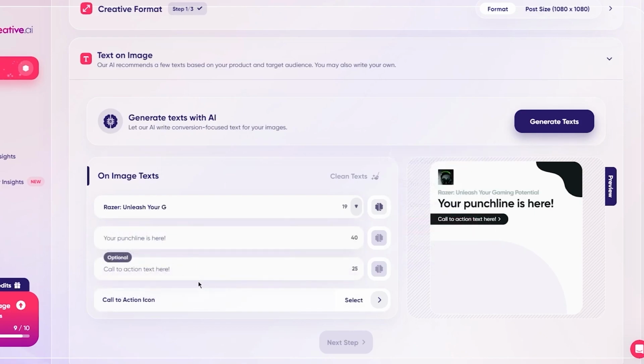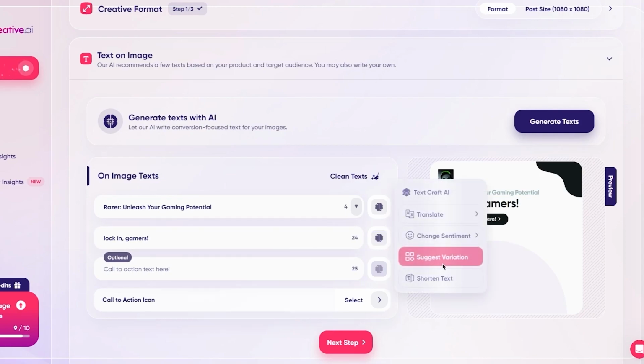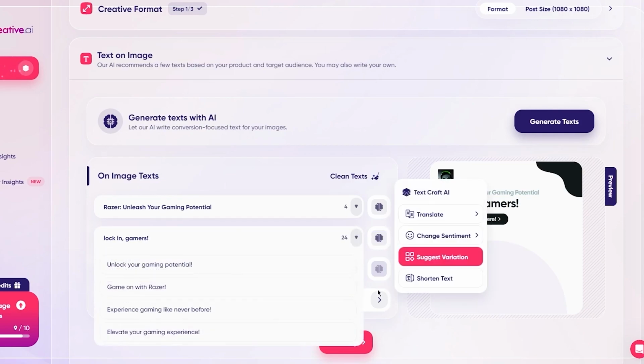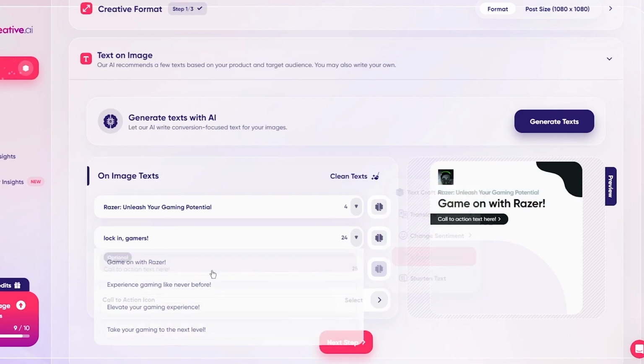So I'm going to go with it. Razer, unleash your gaming potential. Then the punchline. I'm going to be like, lock in gamers. I'm just going to do this. And you can start getting variations for this as well. So let's go with game on with Razer.